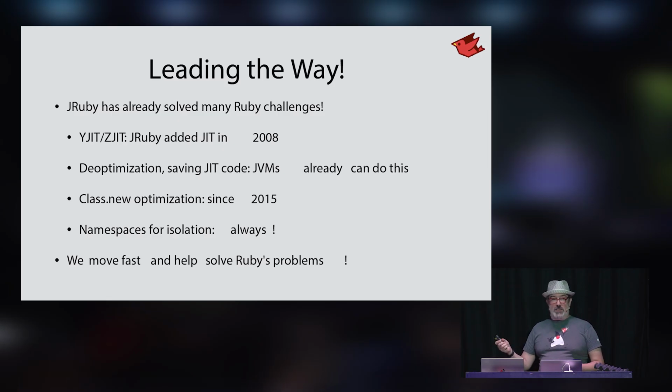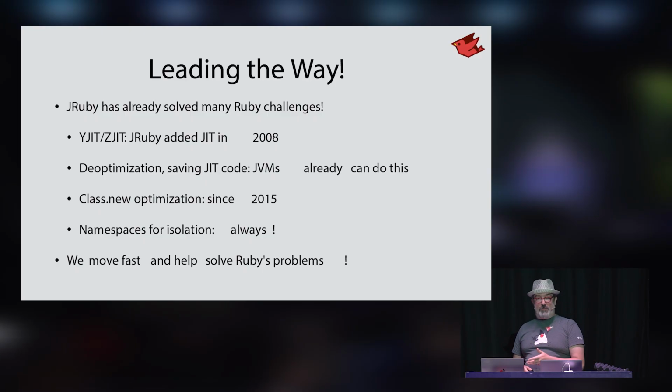We heard in Matz's talk about some of the features and the work that's being done on YJIT and ZJIT. Well, JRuby had a JIT back in 2008. I wrote it for JRuby 1.1 many, many years ago and was the first native JIT compiler for Ruby code. We heard about de-optimization and doing a better job of re-optimizing code and profiling it, saving off JIT-compiled code. Well, JVMs have been able to do this for years. That's where JRuby gets a lot of its performance from.